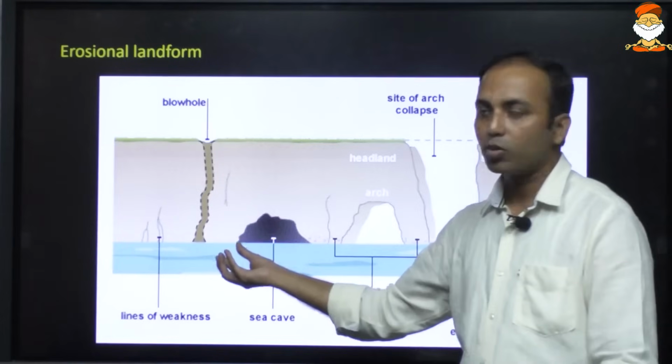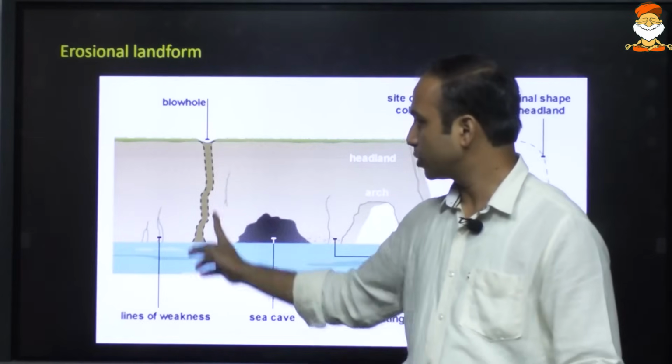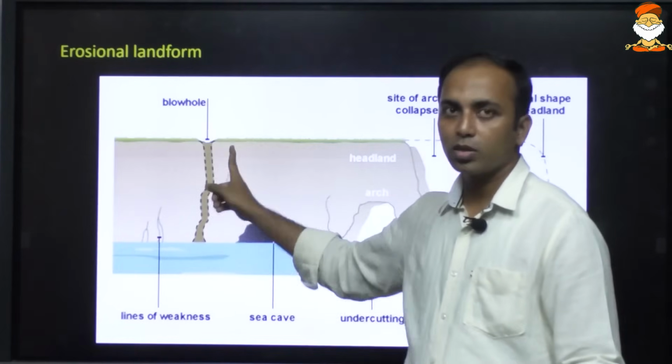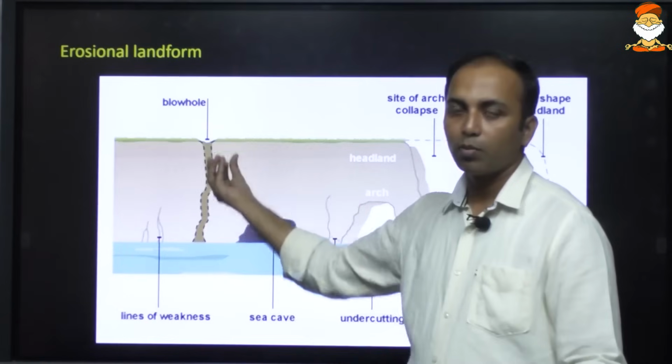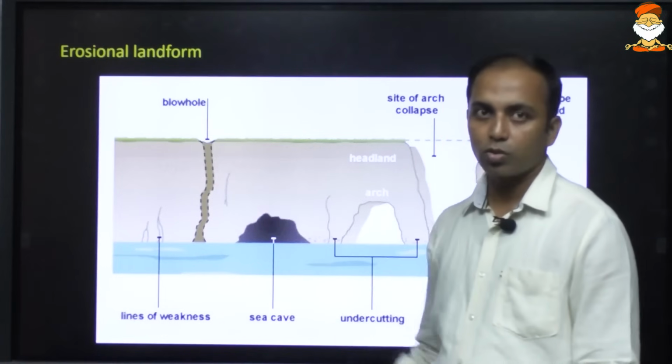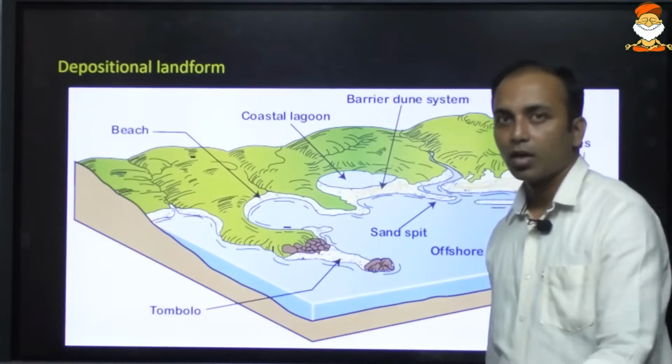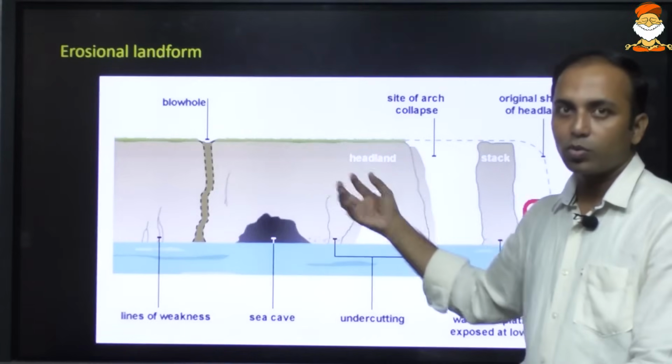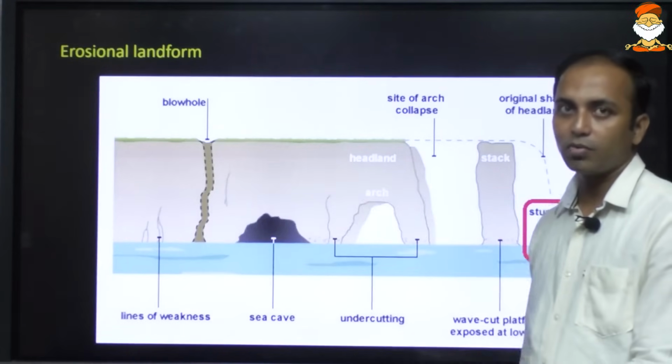There may be one more structure wherein, because of this erosion, because of the hitting of the water, a hole may be formed wherein the water may come up like a fountain. So this is known as blowhole. Okay, so these are erosional landforms formed by the action of sea waves.